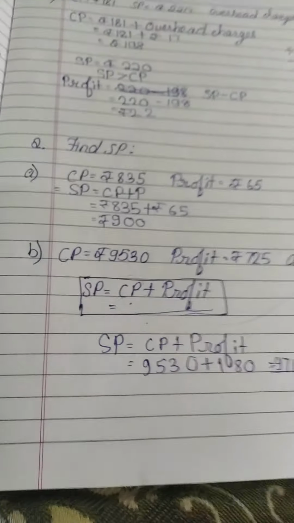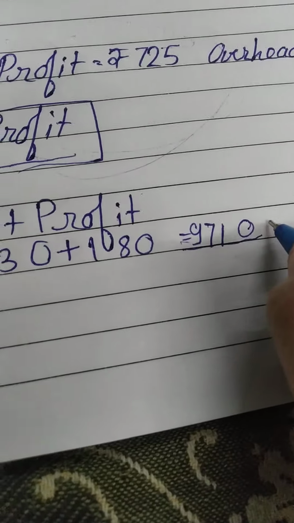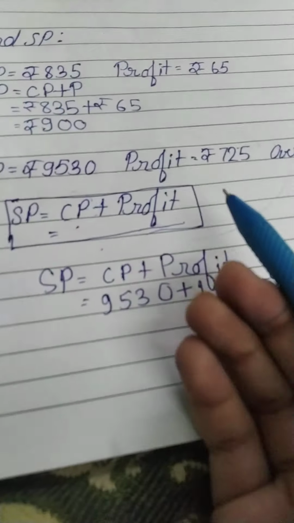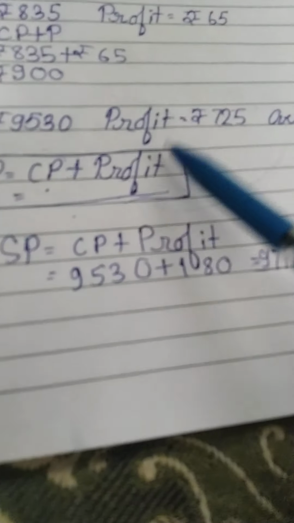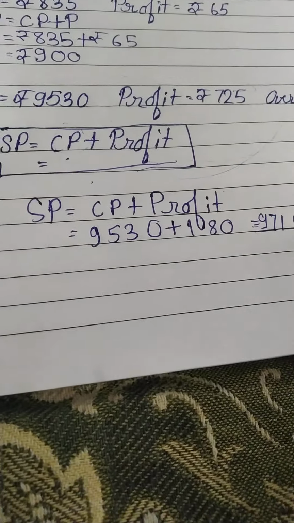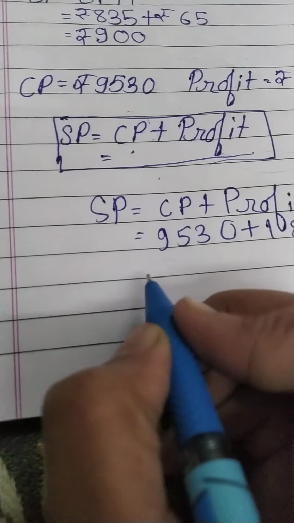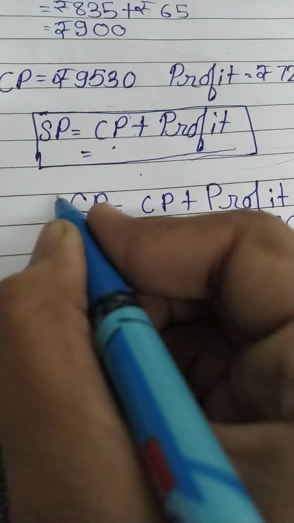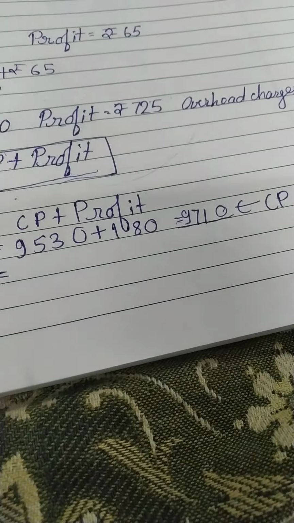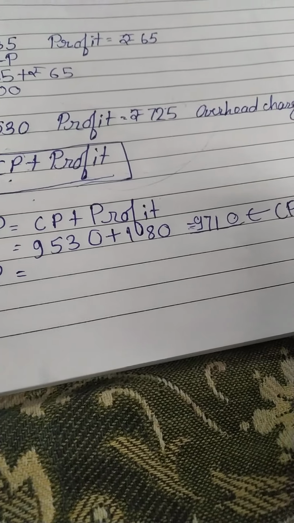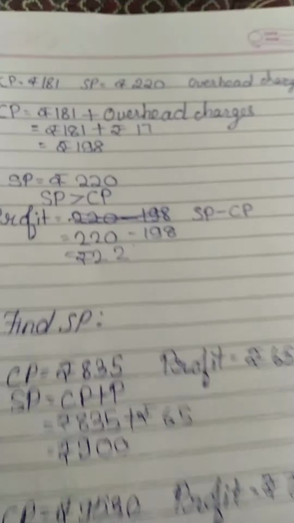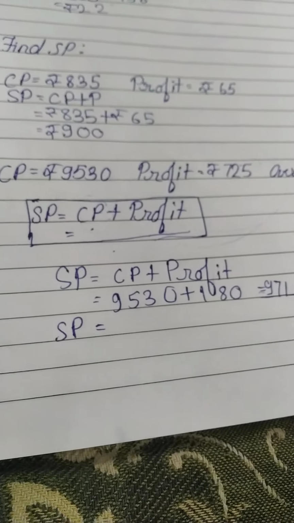So write like this, this is equal to, arrow it, write CP. It's not the selling price. No, write CP, so cost price. Over here you don't write the SP formula. It's wrong, okay? You write CP plus overhead charges. Then you do like this, where we have done it. So CP is equal to rupees, this, because there you are getting some amount. So you can write that.